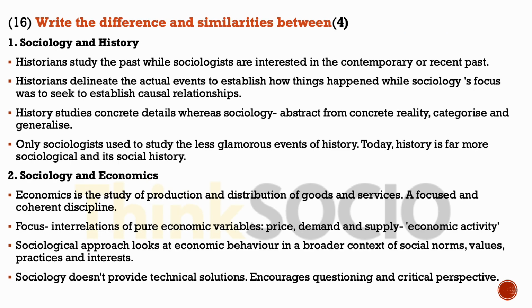The next question is to write the difference and similarities between sociology and history and sociology and economics. Sociology and history. Historians study the past while sociologists are interested in the contemporary or recent past. Historians delineate the actual events to establish how things happened, while sociology focuses on the causal relationships. History studies concrete details, whereas sociology tries to abstract from the concrete reality to generalize and categorize.